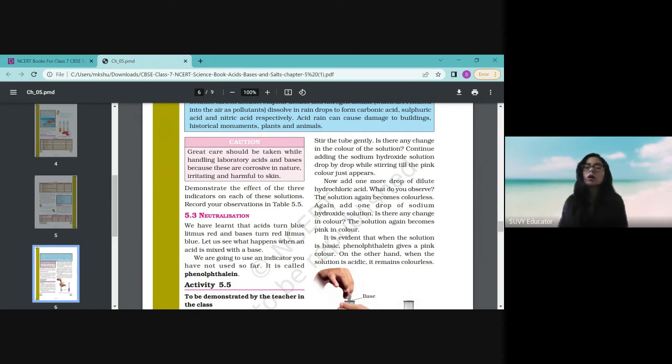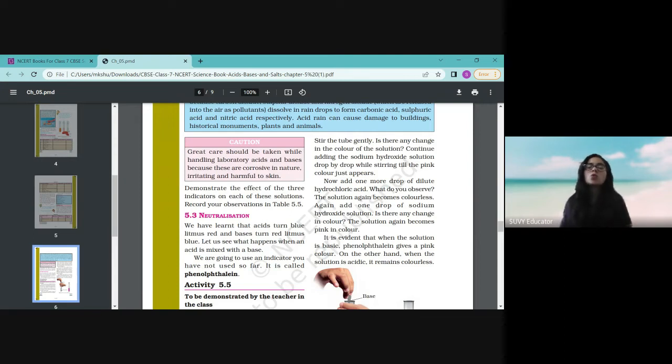So just now we have covered the topic of indicators. Indicators are substances used to test whether a particular compound is acidic or basic. There are two types of indicators. First is your natural indicator, and another is your organic and inorganic type of indicator. Natural indicators: first, your litmus solution or litmus paper is obtained from lichens, and it is of two types, red and blue.